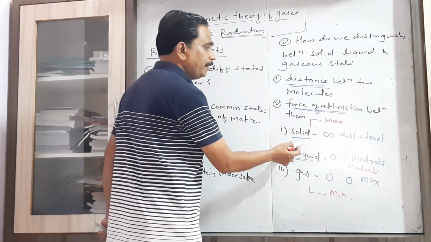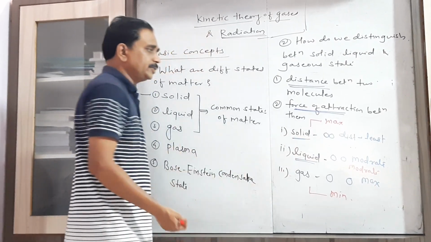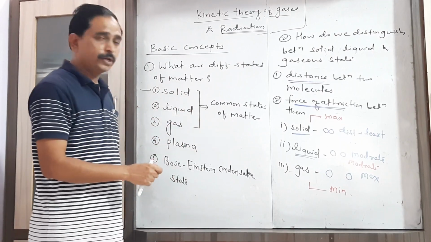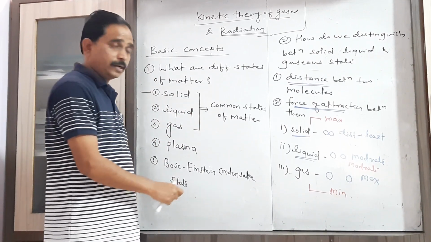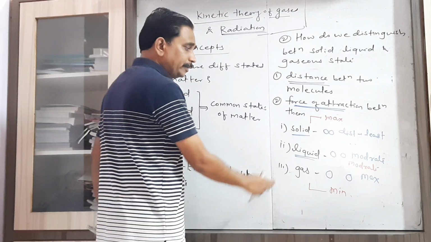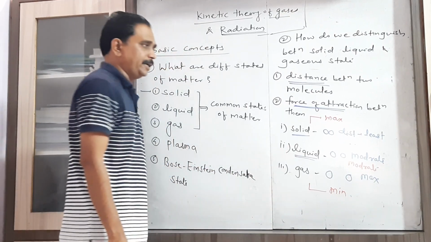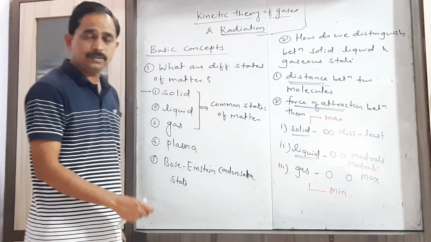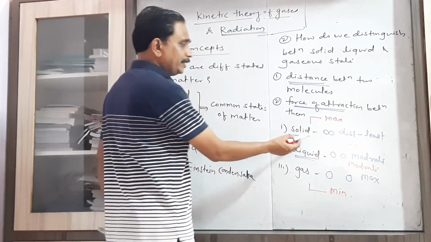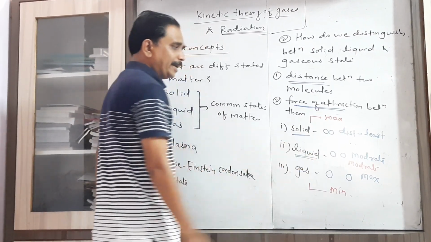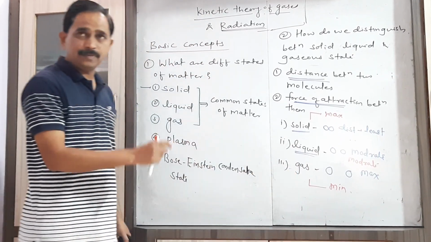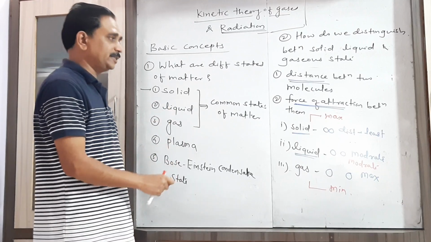In case of solid, which are the two points we have to consider? In case of solid, distance between two molecules is least. It is smaller than liquid and gaseous state. In case of liquid, distance between two molecules is more than solid state but less than gaseous state. In case of gaseous state, distance between two molecules is maximum.